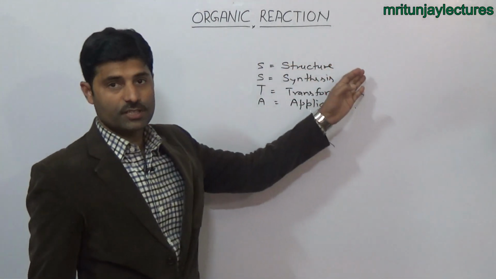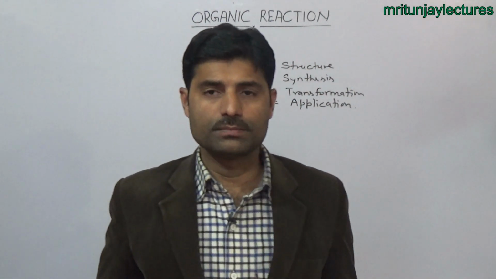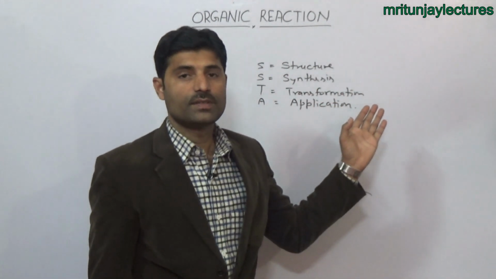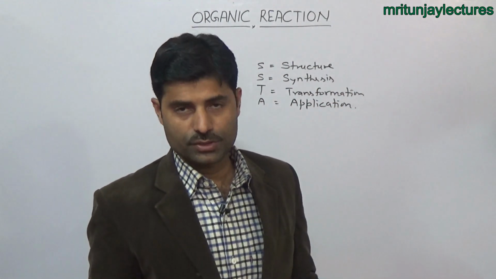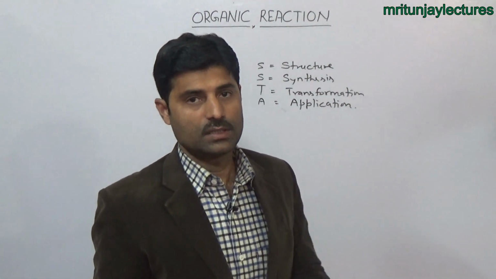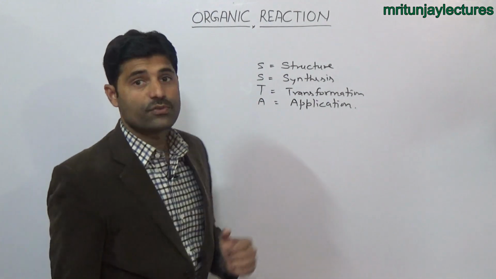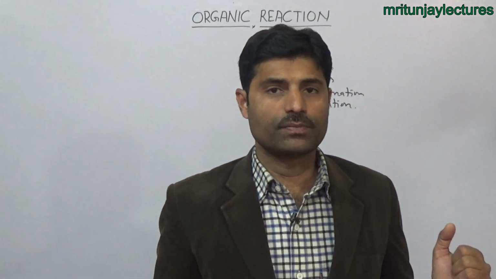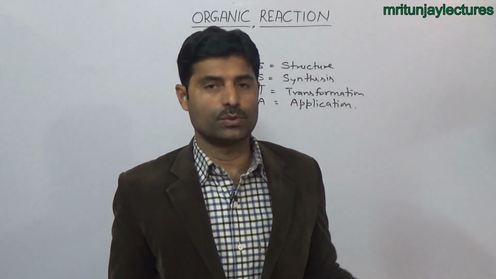S for structure means arrangement of atoms in a molecule. S for synthesis, it means how we can synthesize the compound or molecule in the lab or in the industry. Third is the transformation. It is a type of change. It means conversion of a molecule into another molecule.